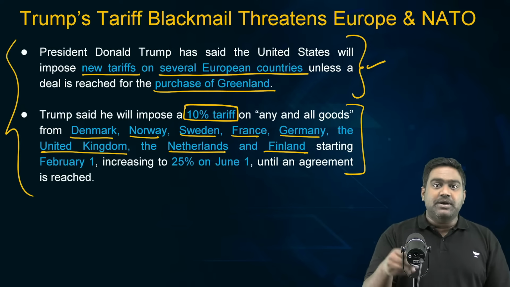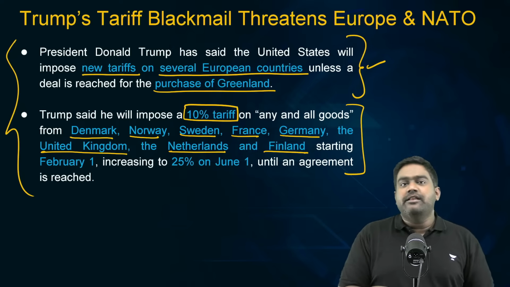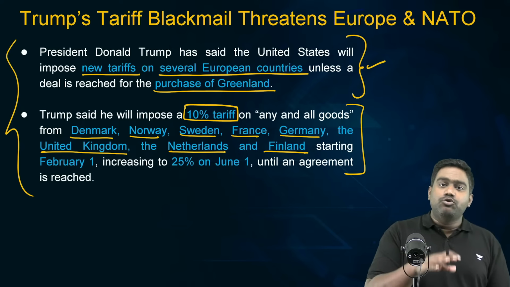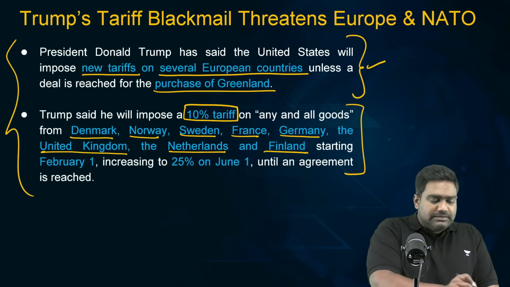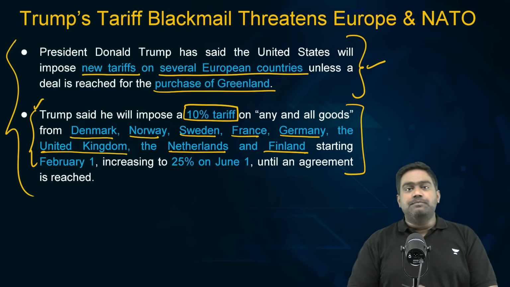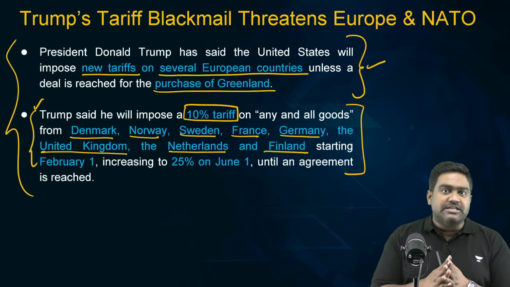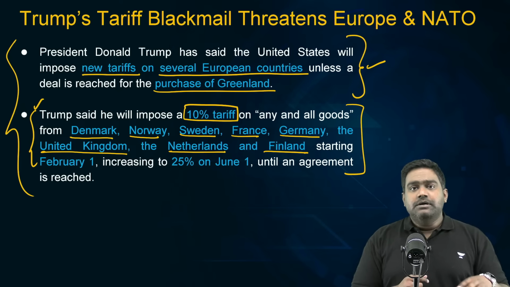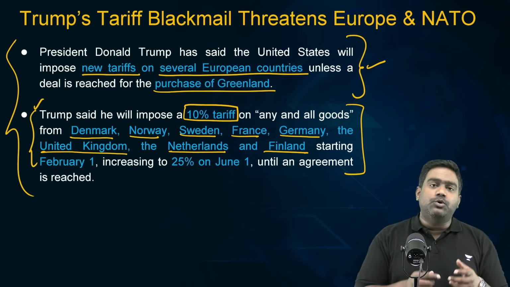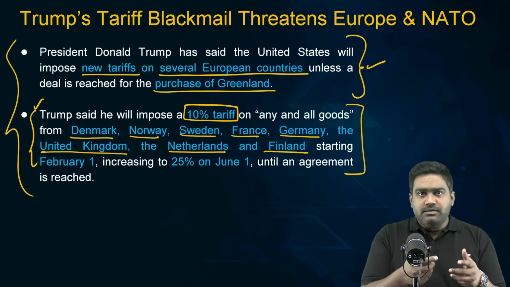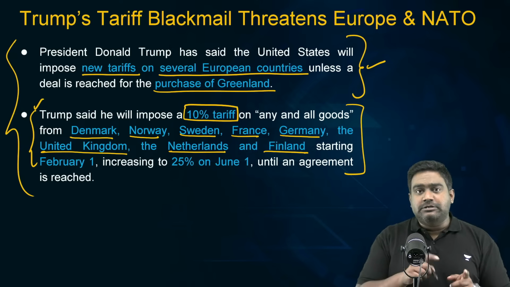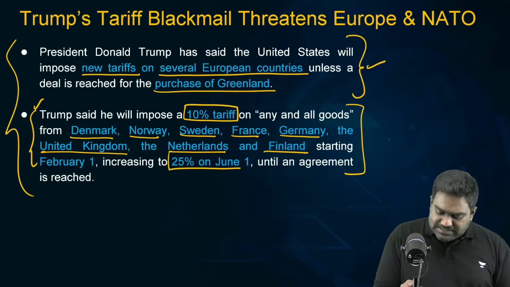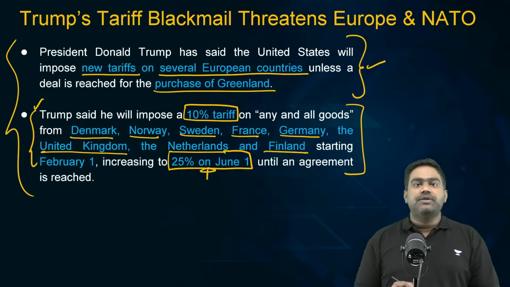Countries like Norway, Sweden, Finland from the Nordic Scandinavia region, and as well as major European powers like France, Germany, UK, and even Netherlands, they are being targeted with this 10% tariff that the US administration has announced. And if an eventual deal is not reached between US and Denmark by June 2026, the US administration is threatening that the tariffs would increase to 25% from the 1st of June.